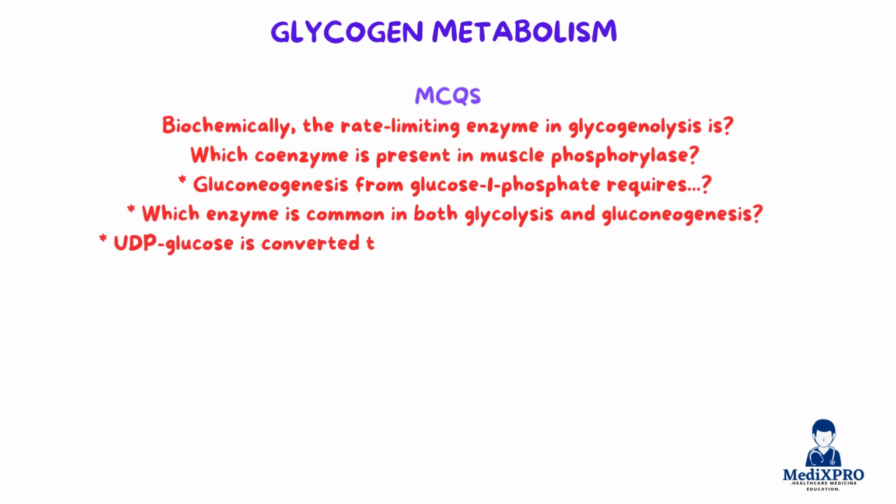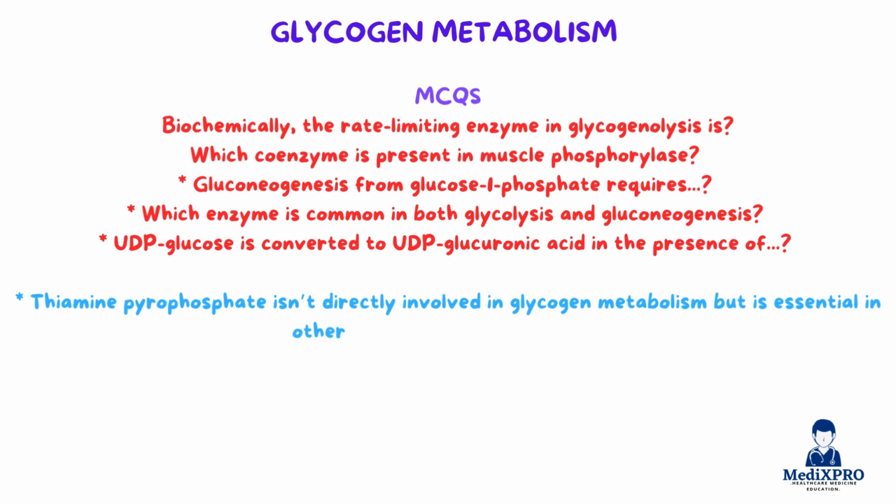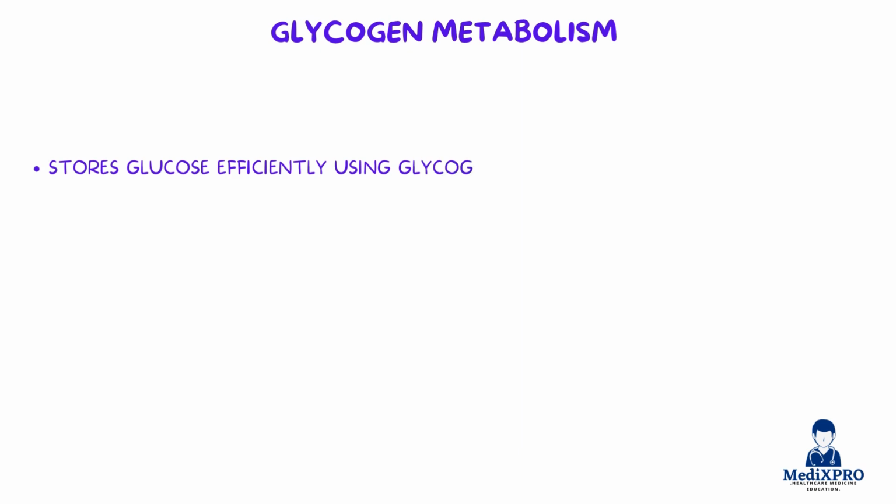Gluconeogenesis from glucose 1-phosphate requires? The answer is phosphoglucomutase. Which enzyme is common in both glycolysis and gluconeogenesis? Also, phosphoglucomutase. UDP glucose is converted to UDP glucuronic acid in the presence of? The correct answer is NAD+ and UDP glucose dehydrogenase. Thiamine pyrophosphate isn't directly involved in glycogen metabolism but is essential in other glucose-related pathways.